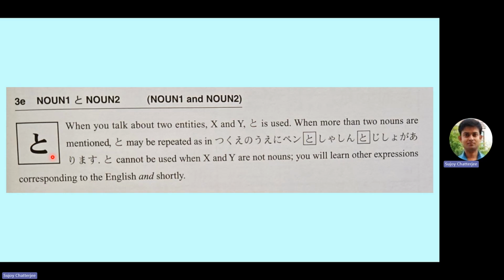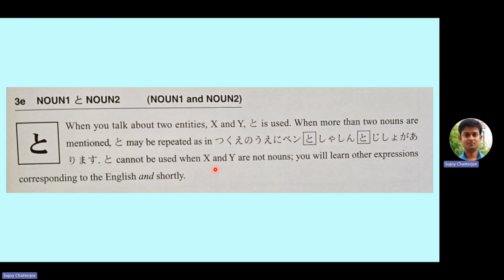So when you talk about two entities X and Y, to is used. When more than two nouns are mentioned, to may be repeated, as in tsukue no ue ni pen to shashin to jisho ga arimasu. That means on the table there are a pen, a photo, and a dictionary. That means there are pen, photo, and dictionary on the table. Tsukue no ue ni pen to shashin to jisho ga arimasu.